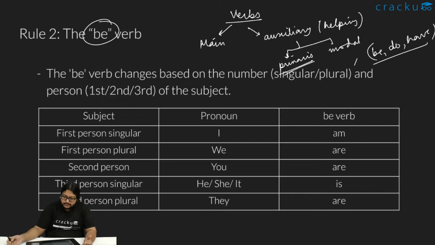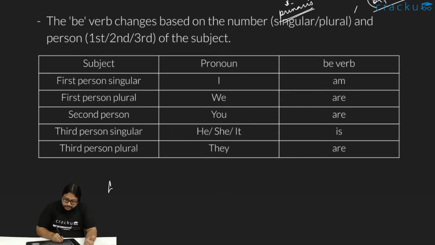Now what are these? Be verb is essentially like when we say in Hindi, मैं एक लड़का हूँ, that हूँ is essentially the be verb, like I am. So be verb is essentially what? Be verb, we have am, is, are, was, were and being.